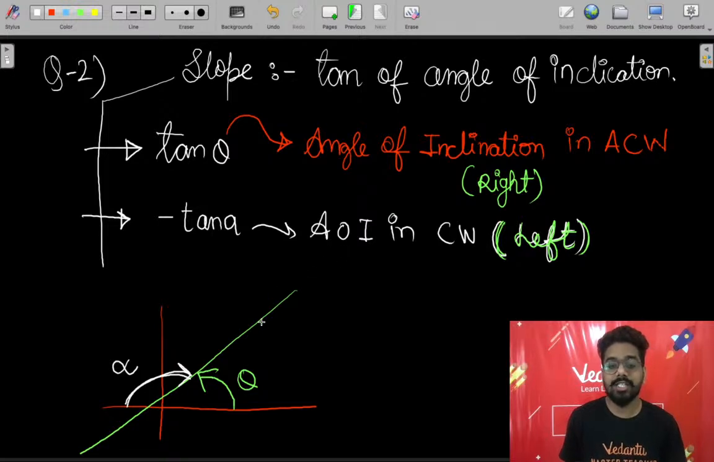So angle of inclination in the clockwise direction, or you can say the angle which is on the left. An angle which is on the left side of the line, what do we call it? We call it the clockwise angle. And in that case we will have the answer tan alpha, and you can write it as delta y upon delta x. These are the things that you have to know in case of the slope.